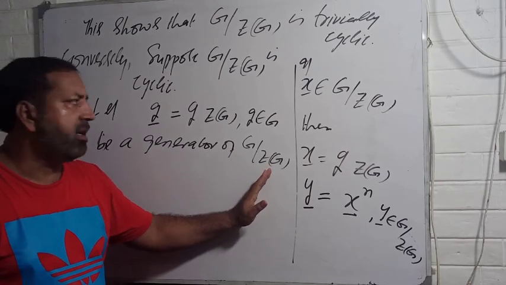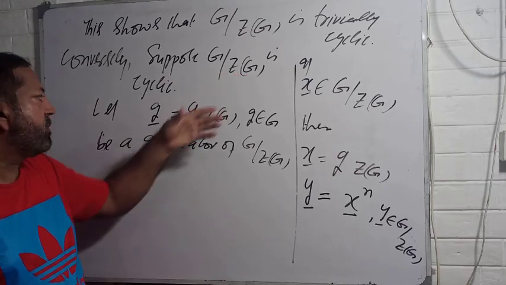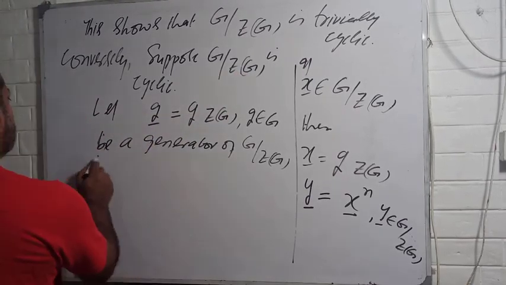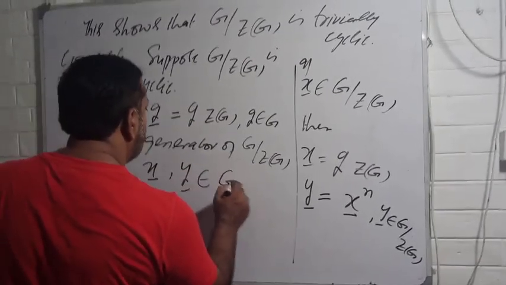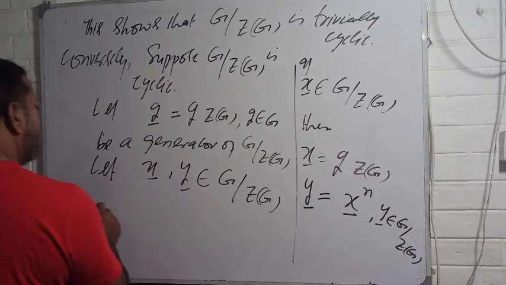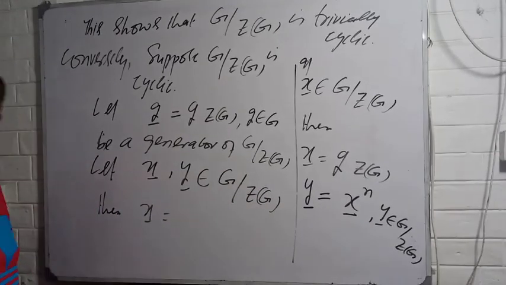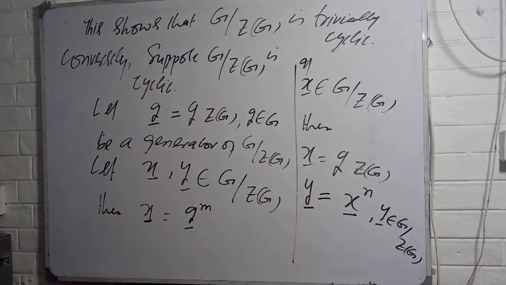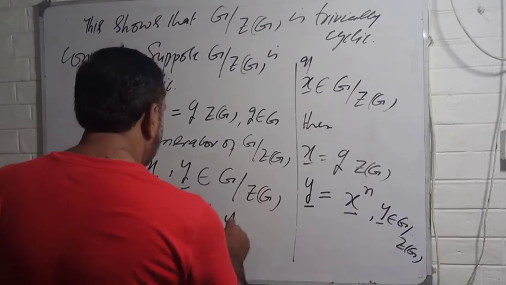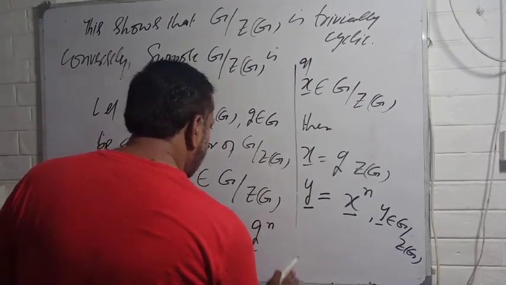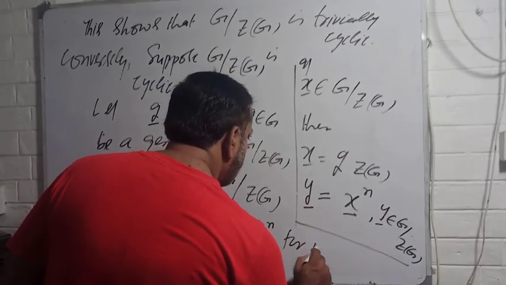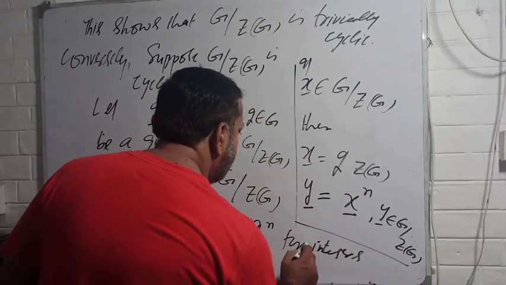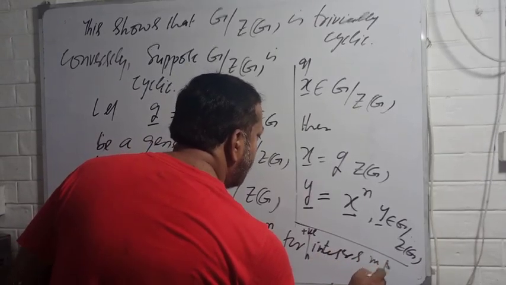This means that whenever you take some x and y from G by center of G, these can be expressed as some power of this capital G. So let x, y belong to G by center of G, then x must be equal to, say, G power m, of course, and similarly the other element can be expressed as y equal to G power n, for positive integers m and n.